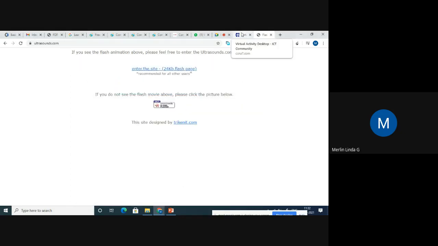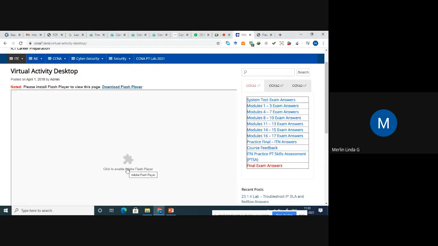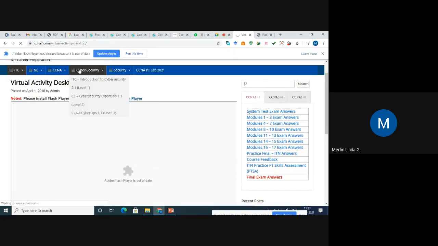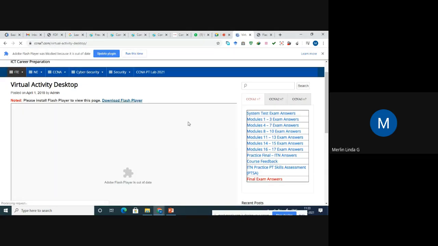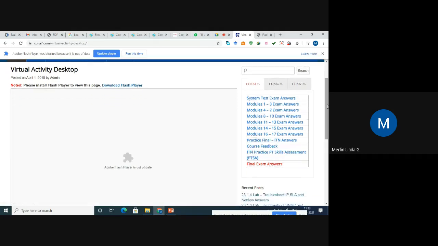So let me go to the original site where I want to access the Flash player. So I'm clicking here. It asks, do you want me to allow this? I am clicking allow, giving the permission. So now we'll wait, it will come. So click that, run this time.